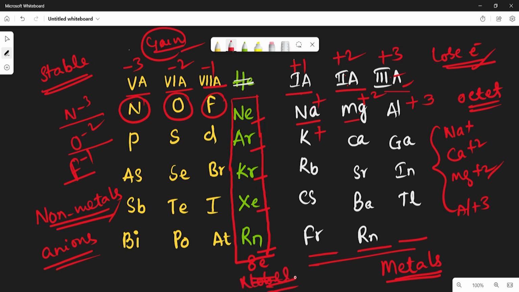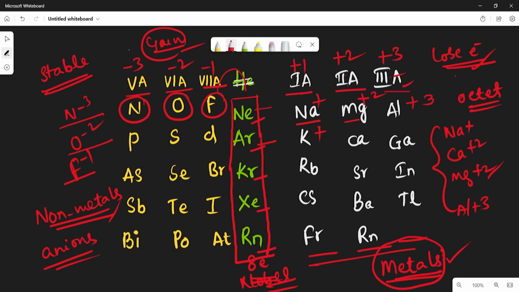So I think you have understood well. To get this octet configuration, some elements lose electrons and become unipositive or dipositive ions. Finally they become metals, so they are named metals. Metals have a tendency to become positive ions, whereas some elements gain electrons.